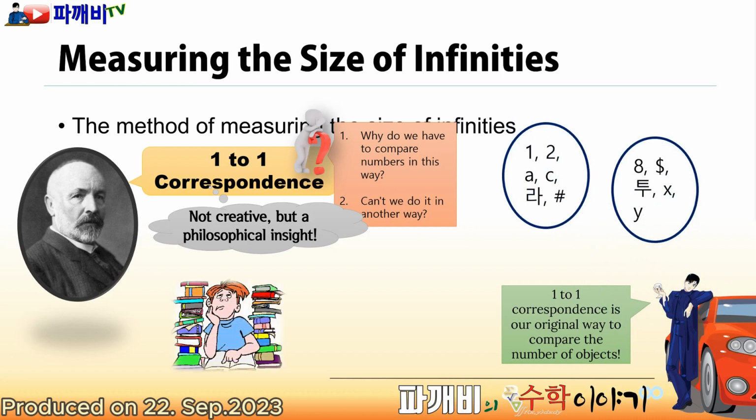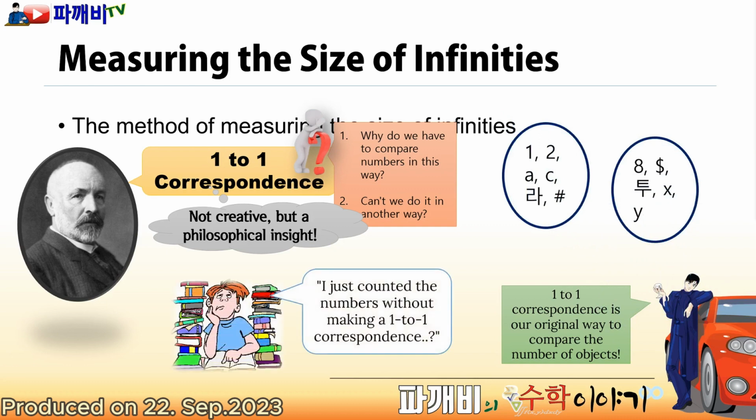Some of you might think like this. I just counted the numbers without making a one-to-one correspondence. That's possible. There are 6 on this side and 5 on that side. Although there are teachers who do not like such seemingly impertinent questions, these questions are absolutely necessary.